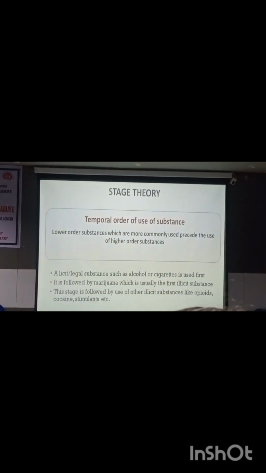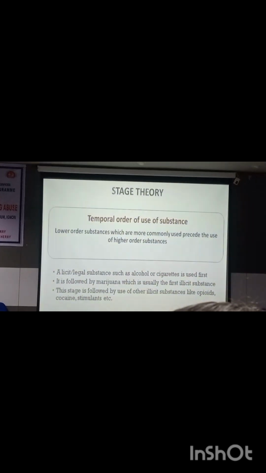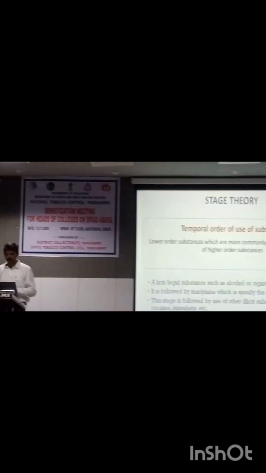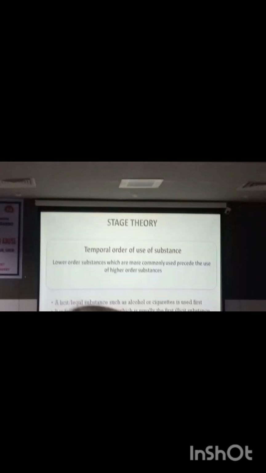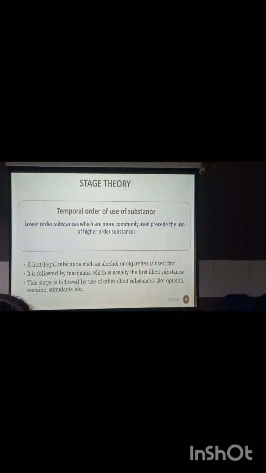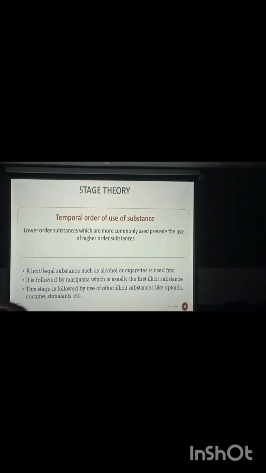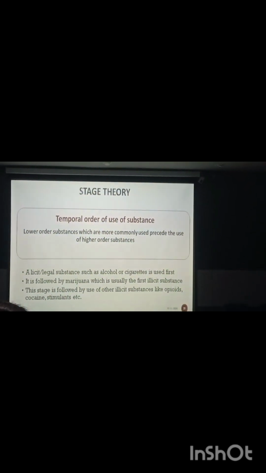And this is the temporal order of use of substances. Initially, they start with lower order substances like alcohol, cigarettes or cool lip. These are the lower order substances. It goes unnoticed, and slowly they do not get that high from these normal substances. So they want to use higher order substances. Slowly they will go into ganja, opioids, cocaine, stimulants. So slowly they move on to the higher order substances.